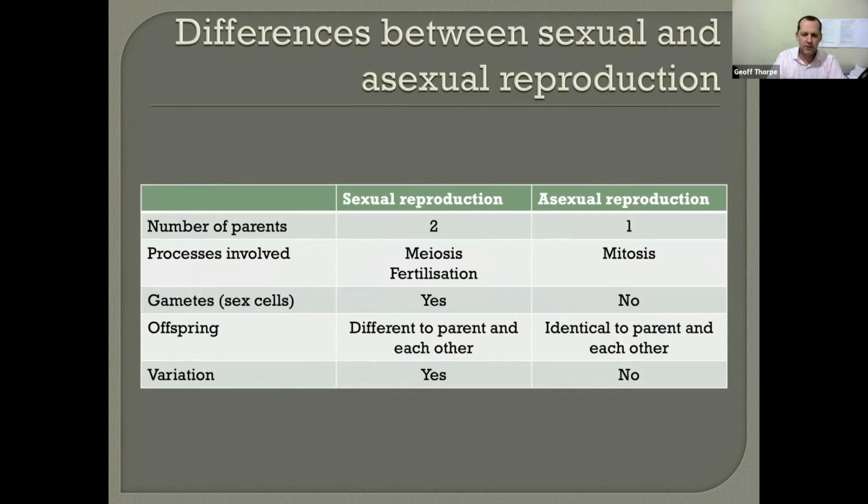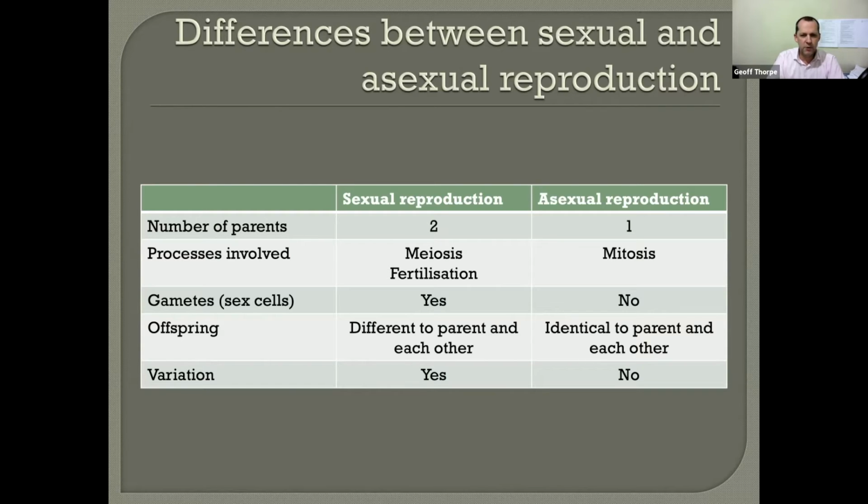In asexual reproduction, you simply have mitosis, which is like normal cell division that all cells in our body undergo except for formation of the gametes. When we talk about gametes in sexual reproduction, then yes, they are involved. In asexual reproduction, the gametes are not involved. It's just simply splitting any cell into two.